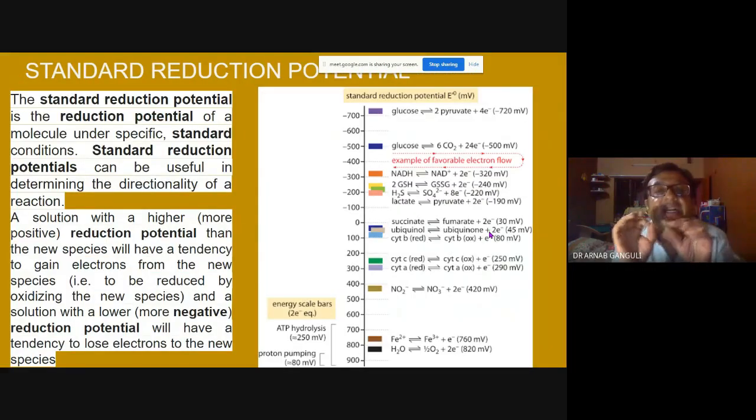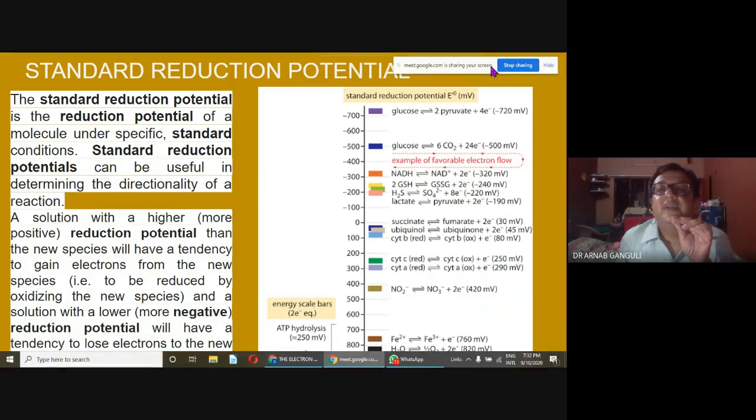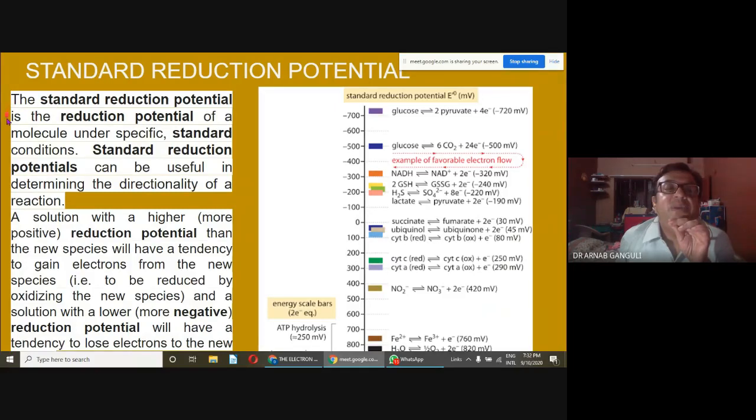Another term which you have to understand is the standard reduction potential. The standard reduction potential is the reduction potential of a molecule under specific standard conditions. It's the same thing: the reduction potential, the ease with which it can release electrons. If it has a tendency to keep or accept electrons, it is very difficult to convince the molecule to part with its electrons. You have to give it more energy to make it leave.